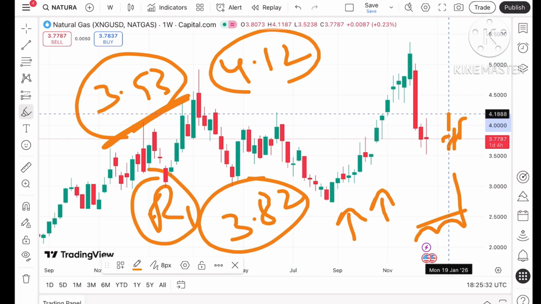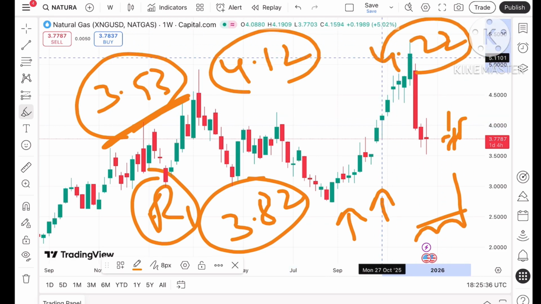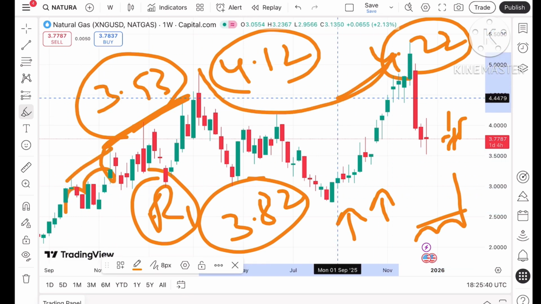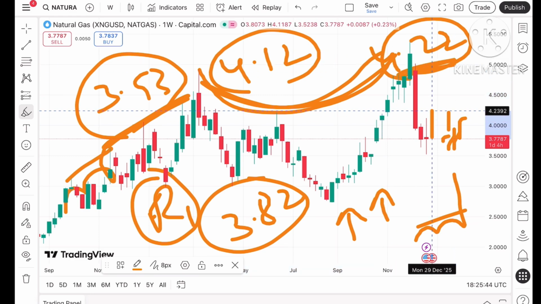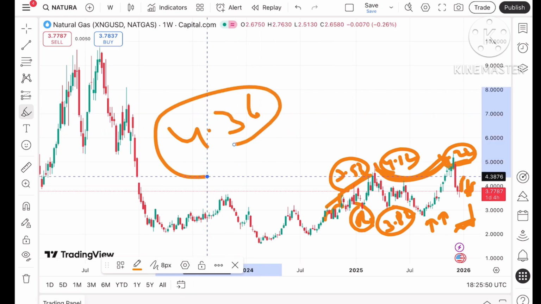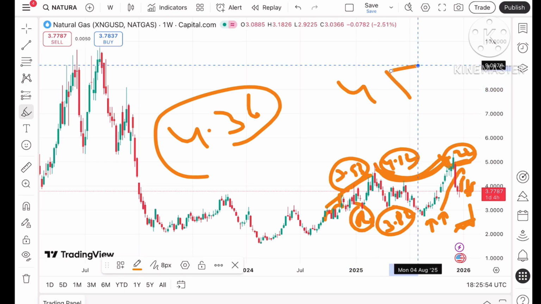Once the price moves off that particular level, a further upside can be seen towards $4.22, which is already tested. So we can see the price will move above this level, and this particular pattern will show an upside if the price keeps moving above 4.22. And once the price goes above that level, a chance of going towards 4.36 can be seen, and from there a further upside can be seen towards a level of around $4.5.